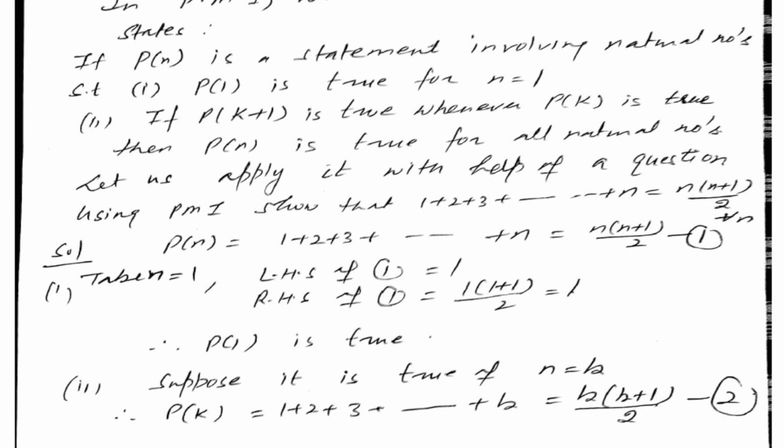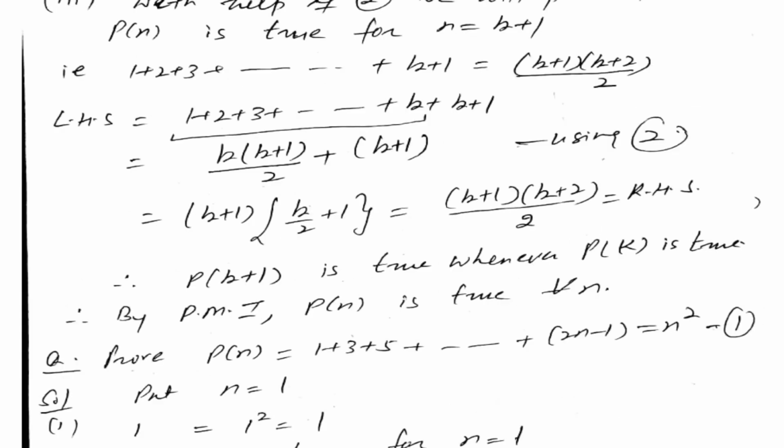Now with the help of 2, we always do the third step because we know Pk plus 1 is true whenever Pk is true. So always the third step will be done with the help of the second step. Now for doing the third step, we have to put n equal to k plus 1. So then it becomes 1 plus 2 plus 3 up to k plus 1 equal to (k plus 1)(k plus 1 plus 1) by 2. It means it becomes (k plus 1)(k plus 2) upon 2. This we have to prove with the help of second step. Let us see it.